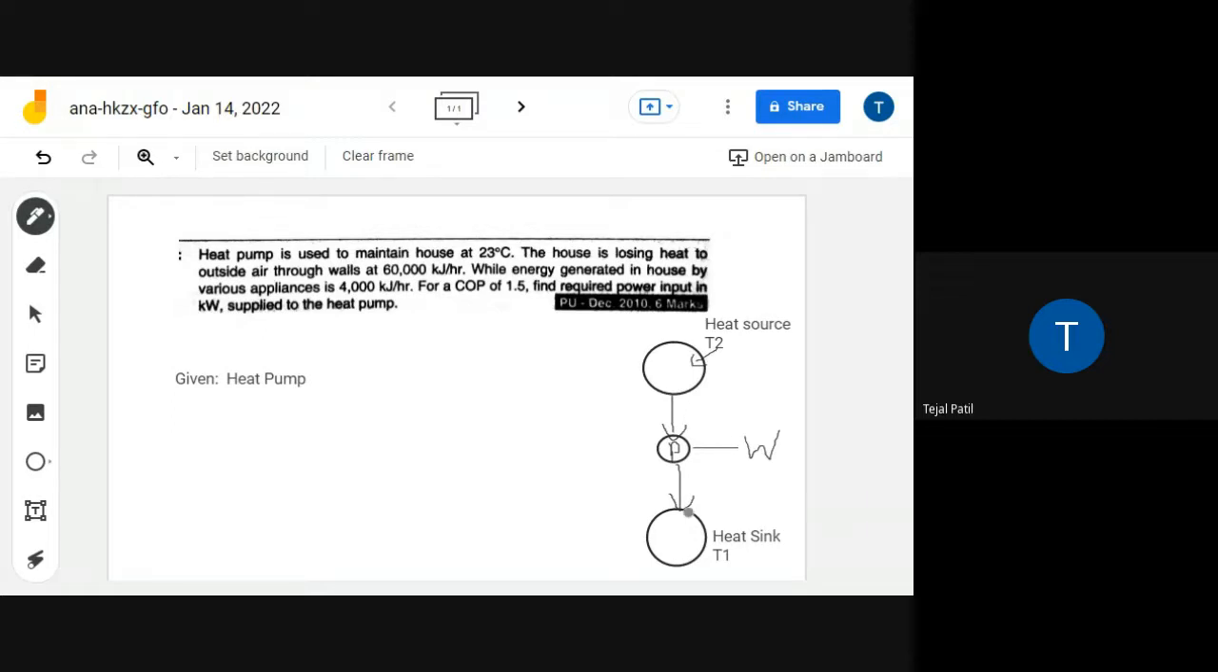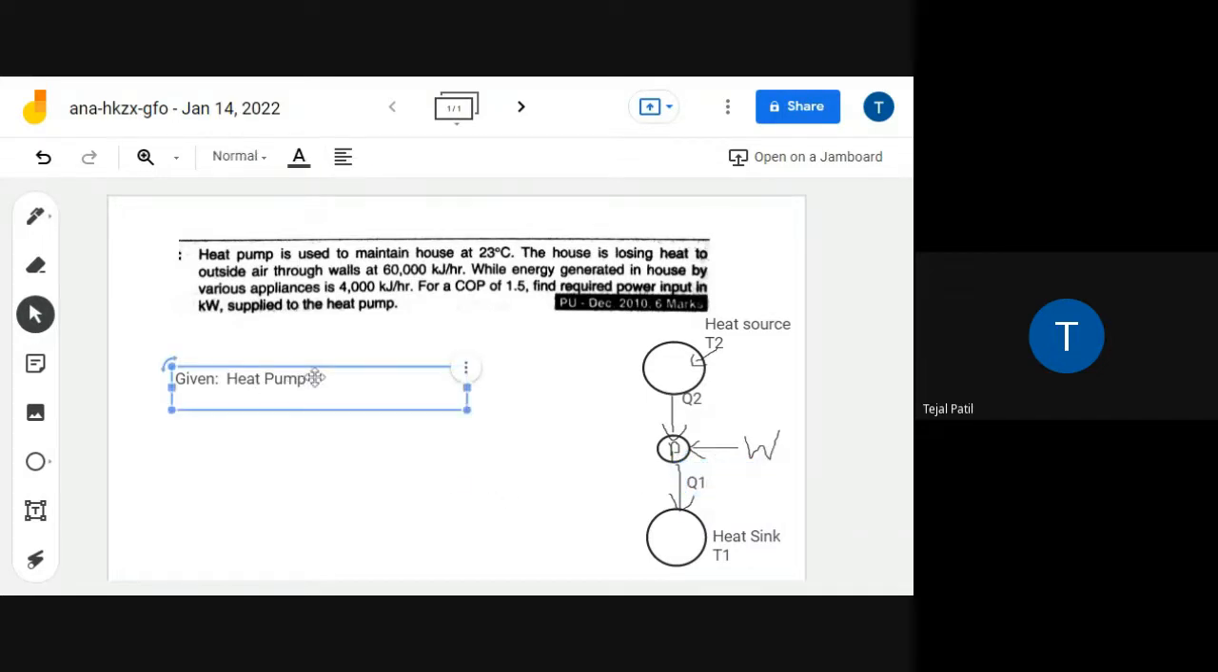Work? वर्क इनपुट होना चाहिए या आउटपुट होना चाहिए? Input. Okay, so it should be like this. So here is Q2 and here is Q1.